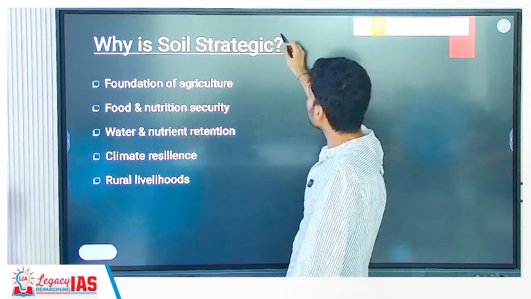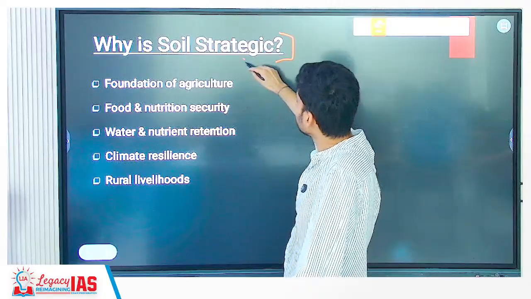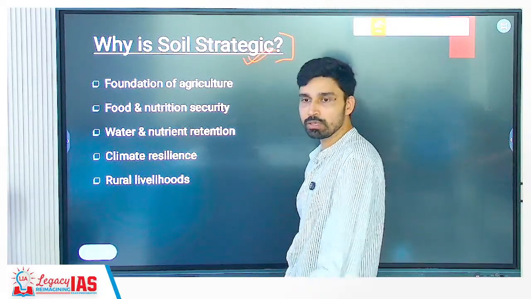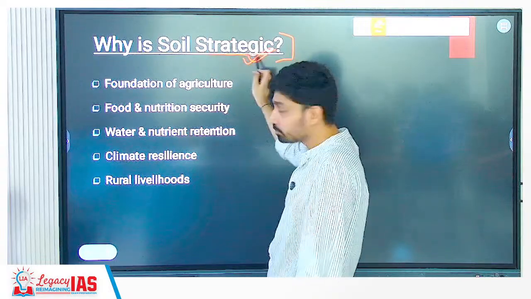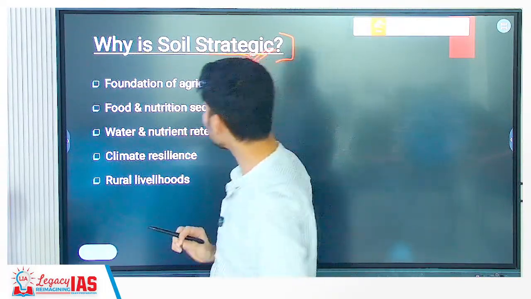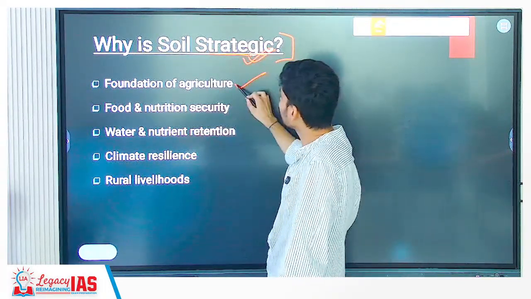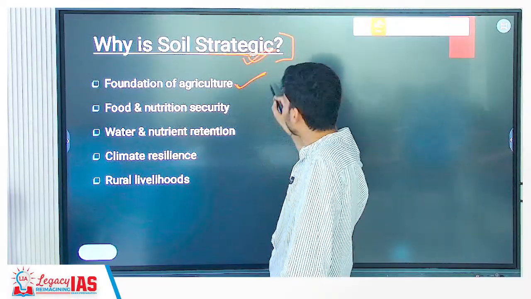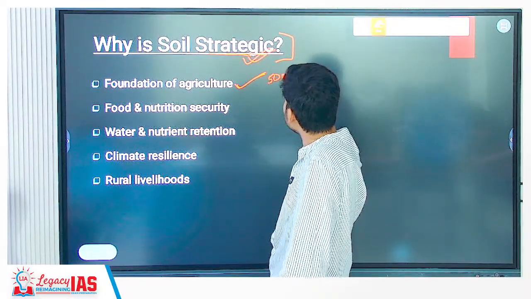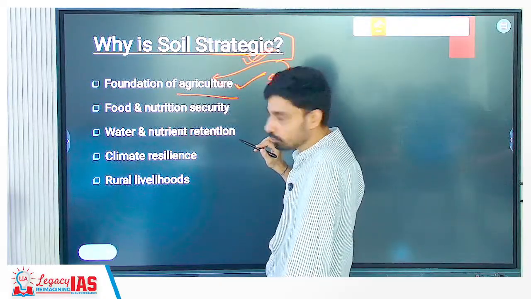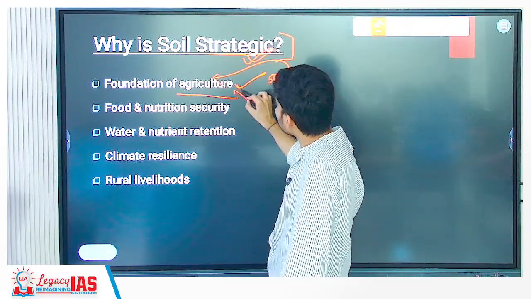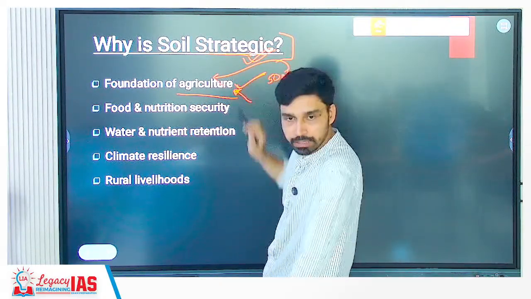Now why are we focused upon soil conservation? So the government of India states now that soil is not only important for farming, it can be considered as which kind of resource? Strategic resource. Why? Because this is the foundation of entire agriculture. 50% of people in India still earn their livelihood from which activity? Agricultural activity as such, right? Still a significant contribution to the GDP of the country comes from agriculture.